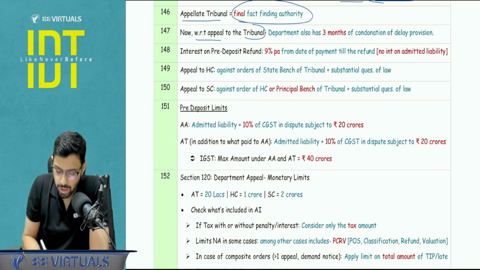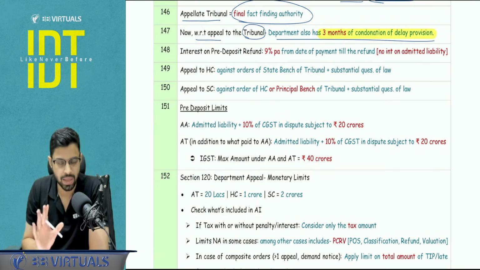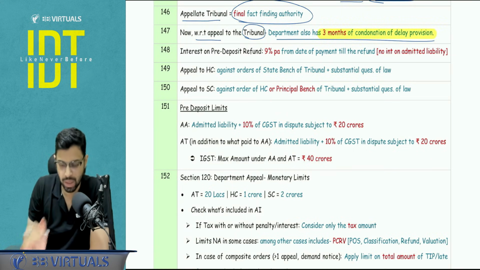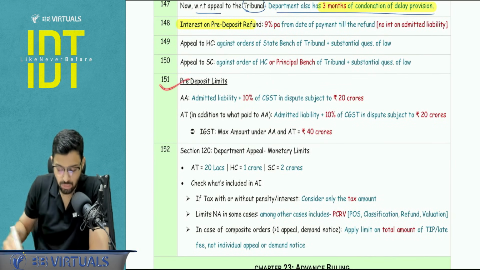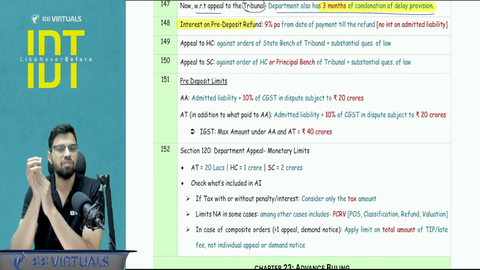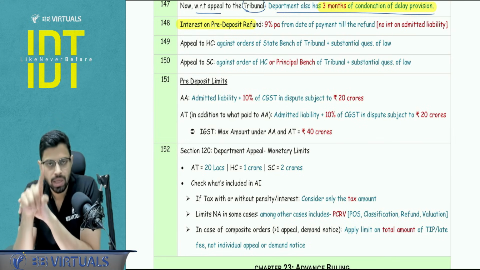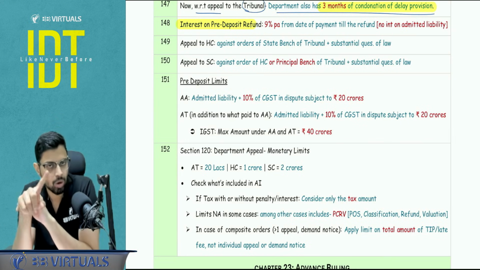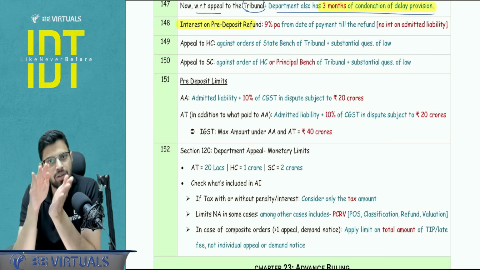Now, with respect to appeal to the tribunal, department also has the condonation of delay, that is a 3 months provision. Earlier, the condonation of delay was not allowed to the department, right? Now, there is a concept of pre-deposit that we will see what are the limits. When the pre-deposit is refunded, let's say I win the case, then I will get the refund of the pre-deposit along with the interest. This interest rate you have to take as 9%, not 6%. And this interest will start from the date you deposited the amount, but ICI will take from the next day.